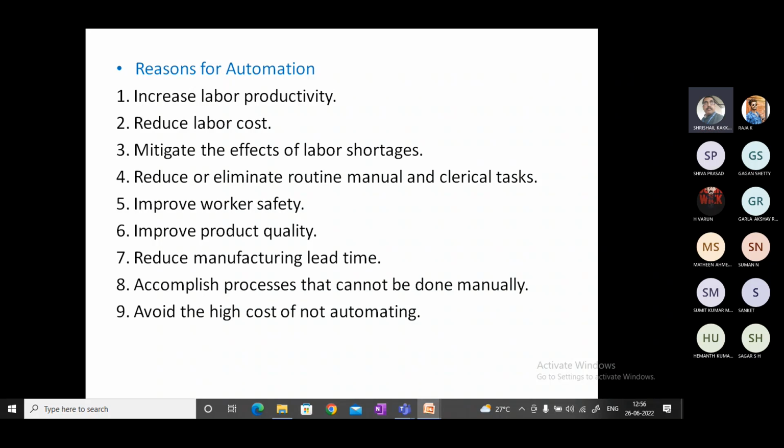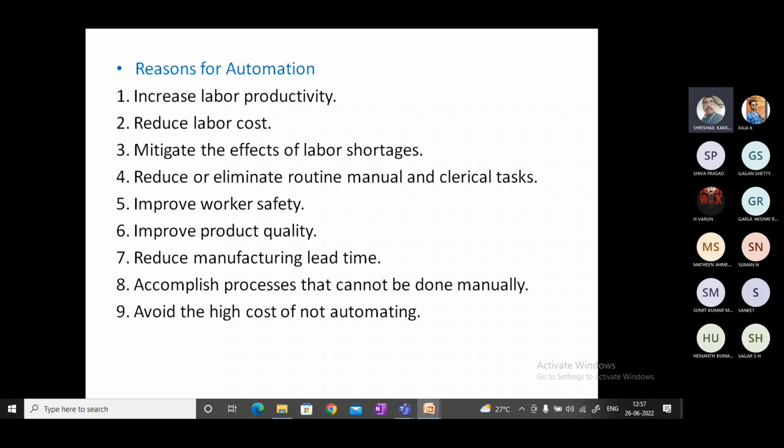For example, a particular raw material is taken to get its shape in all the machineries and give the output. The overall time the material has spent in the workshop is called the manufacturing lead time. Definitely, the time the raw material spends in the factory will be very much less, because we have incorporated automation. So the manufacturing lead time will decrease. That means the investment over the material will be reduced.